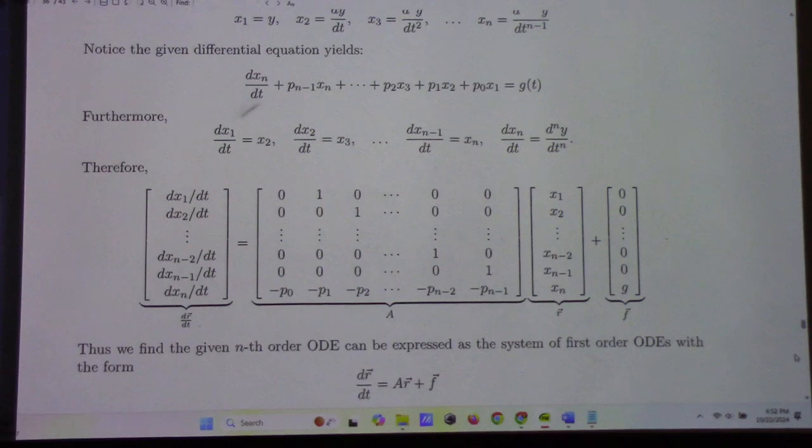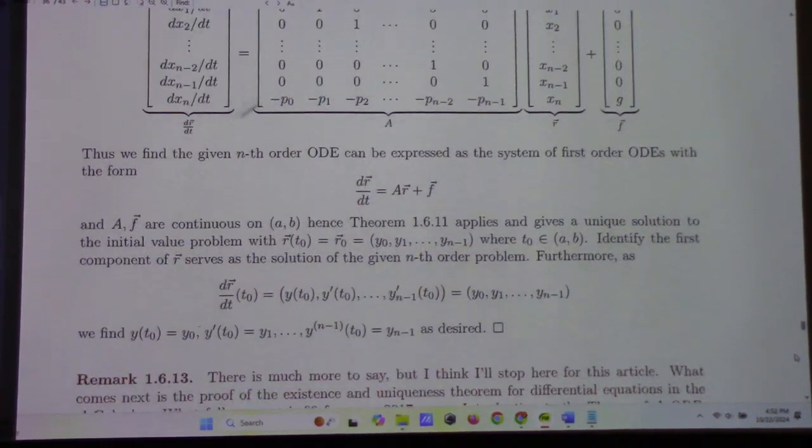Like so. And because we're given that the coefficient functions of the nth order problem are all continuous, this is a matrix of continuous functions. And as such, the theorem applies. We get a unique solution to the arbitrary initial value problem. But that initial value problem has everything we need to construct the solution to the nth order problem, because we just make our initial condition vector match the